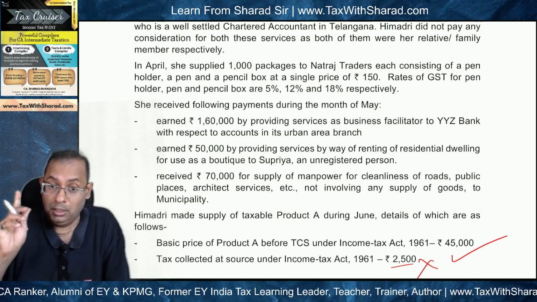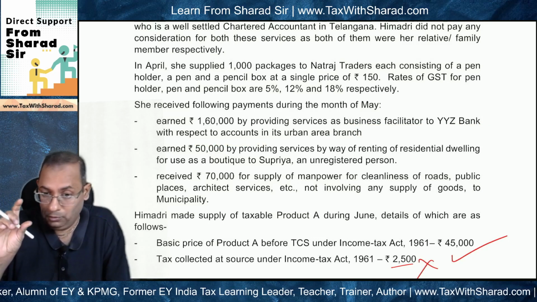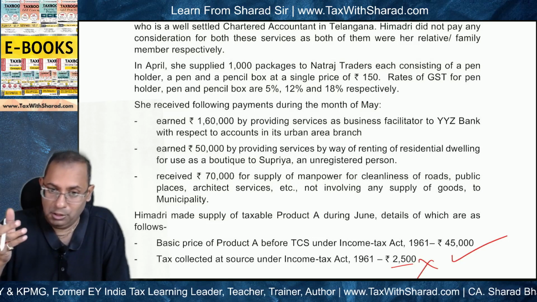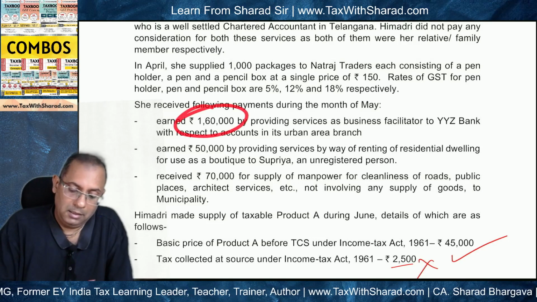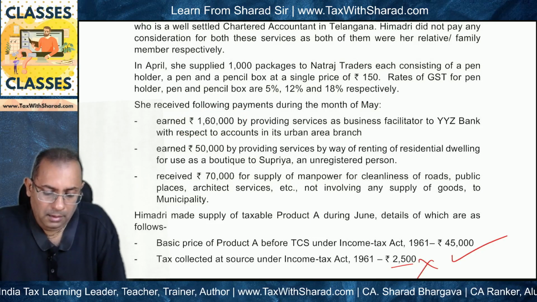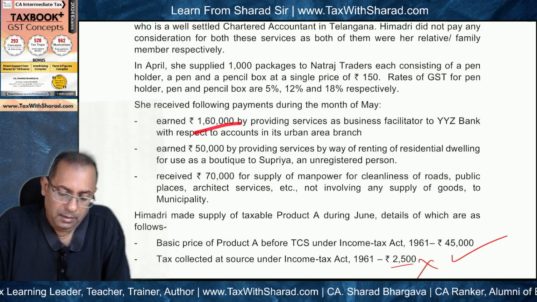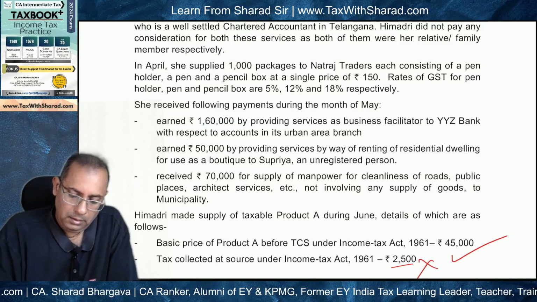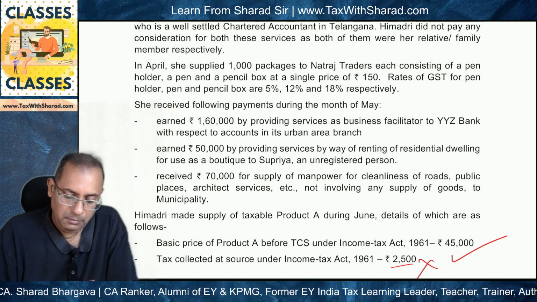And as we saw in the chart on the screen, it was in the black box, meaning thereby that reverse charge was applicable. So in this case, 1,60,000 is taxable on RCM basis.